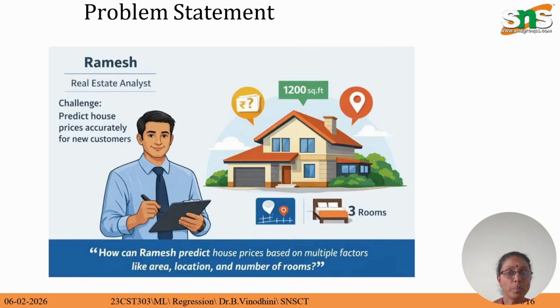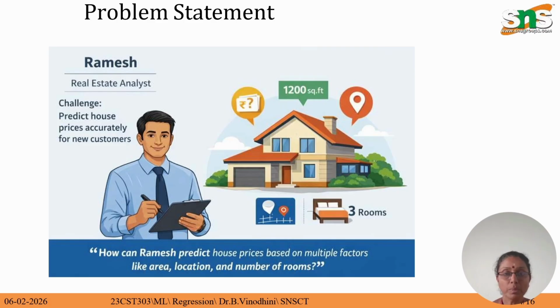There is a problem statement: Ramesh is a real estate analyst. His challenge is that he has to predict house prices accurately for new customers. How can Ramesh predict the house prices based on multiple factors?